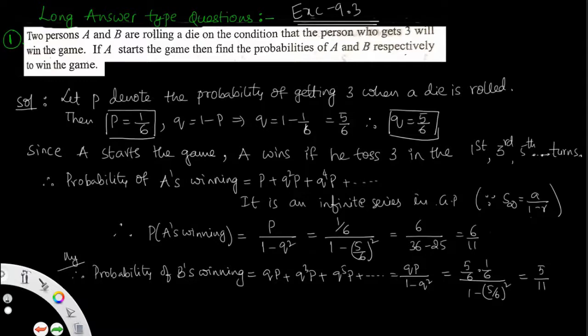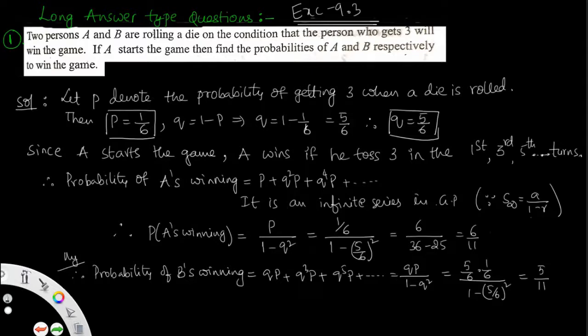So the first question is: given that two persons A and B are rolling a die on the condition that who gets three will win the game. If A starts the game, then find the probabilities of A and B respectively to win the game. The question is given like that. So that is the LAQ's first question.